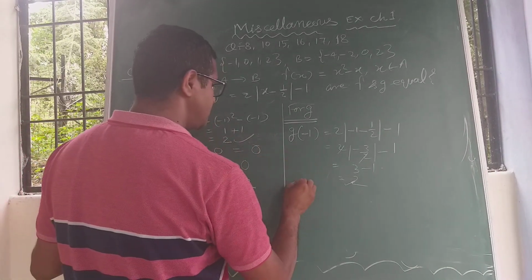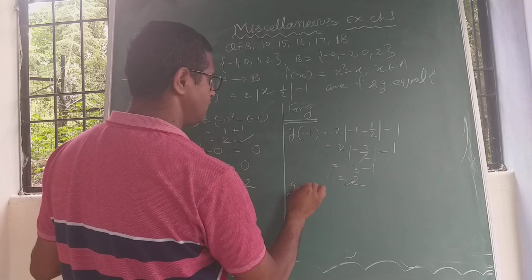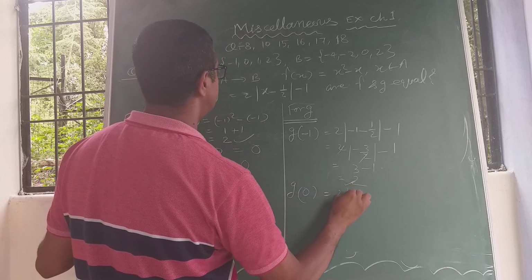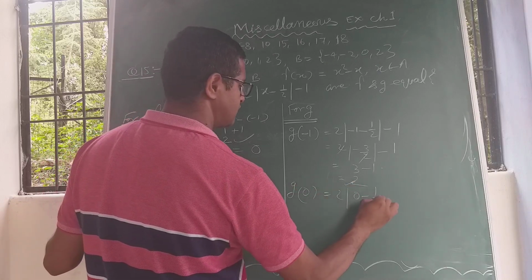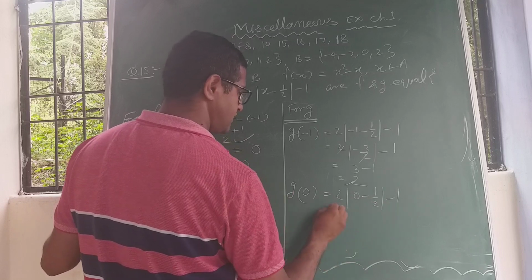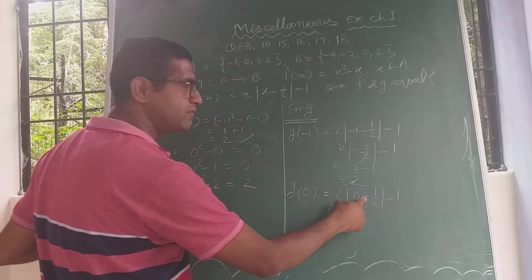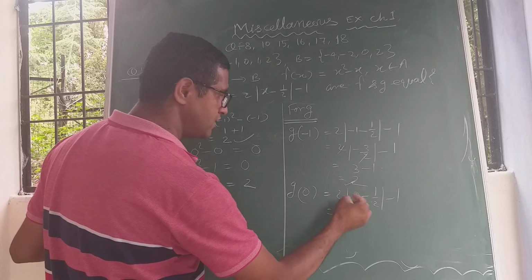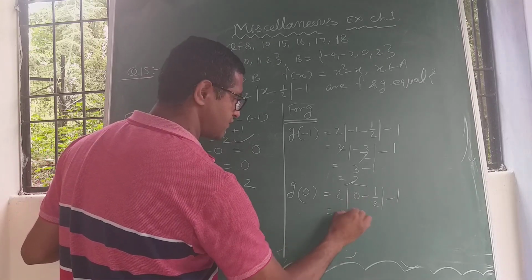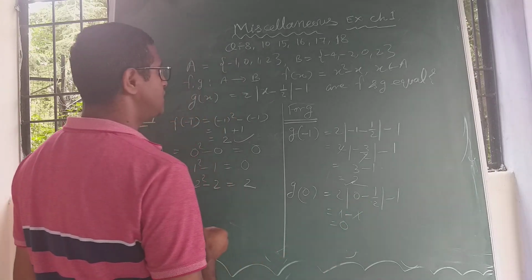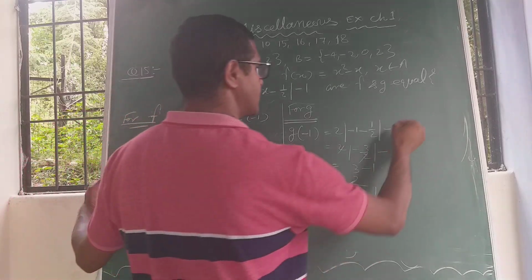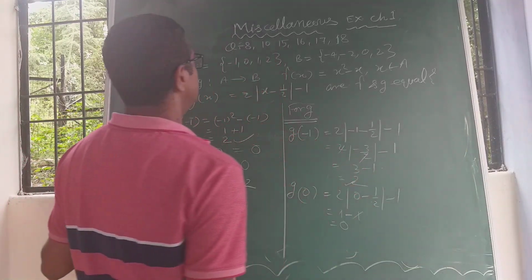Now g(0). g(0) means twice of mod of 0 minus 1 by 2 minus 1, and mod of minus 1 by 2 is 1 by 2, so it is 1 minus 1 equal to 0. g(0) means 0.